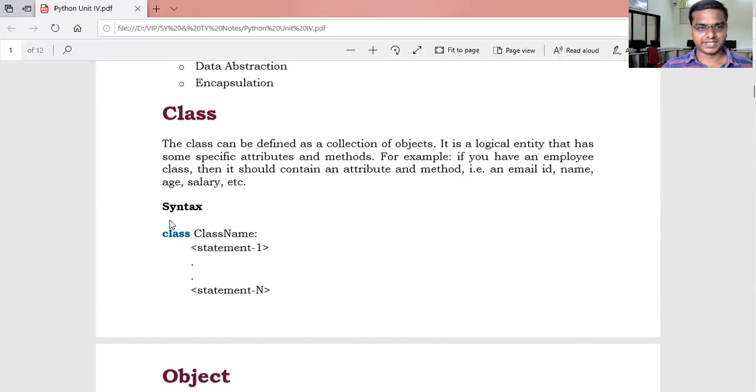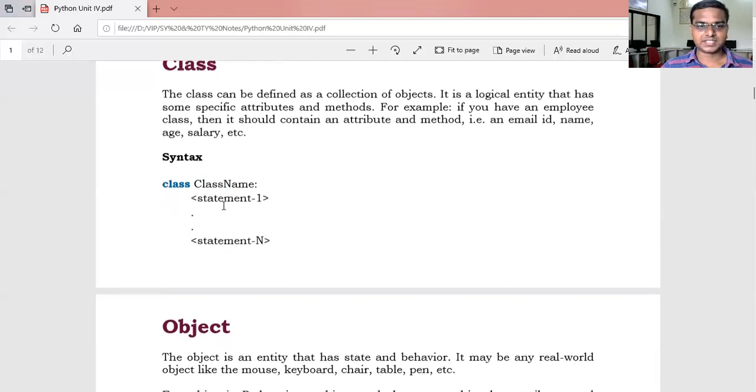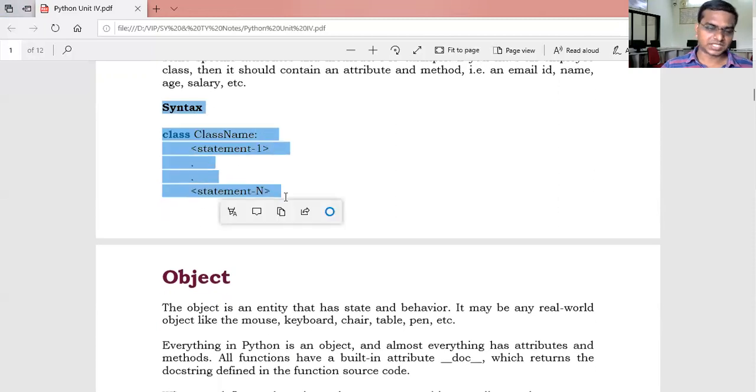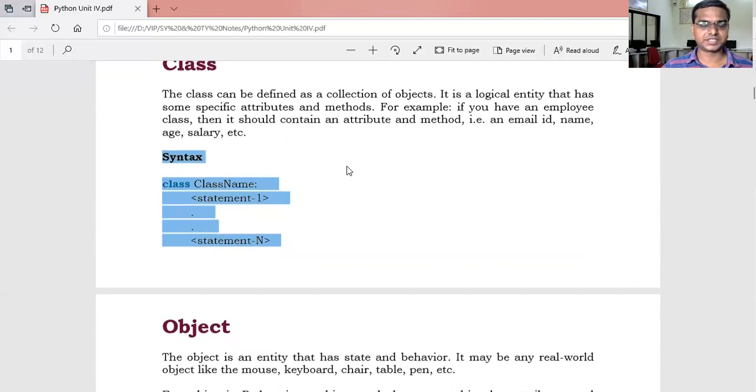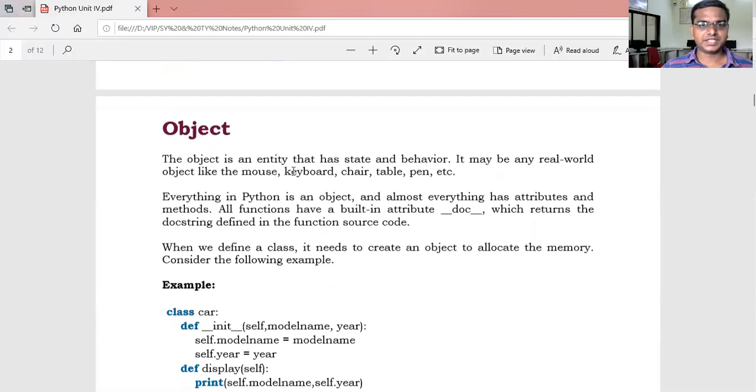Now see the syntax of the class. The keyword class indicates that we are defining a class here. Then the class name, the name of the class, and a colon sign. Then statements: the attributes and methods being defined in that class are declared below the class name. So this is the syntax of a class. Class is a very important concept. It is a collection of related attributes and methods related to that object. Then, an object is an entity that has state and behavior.